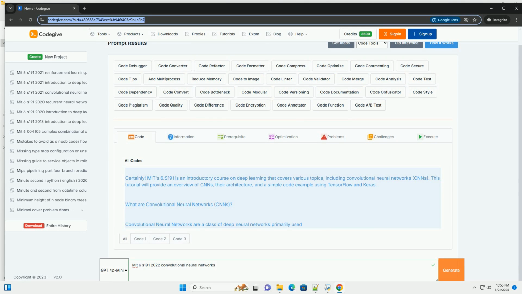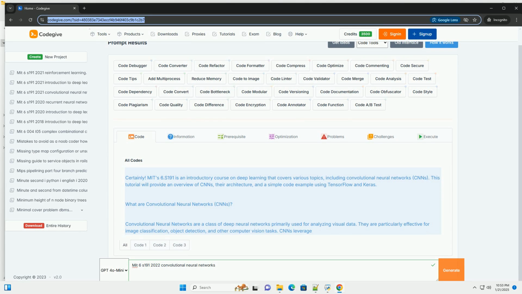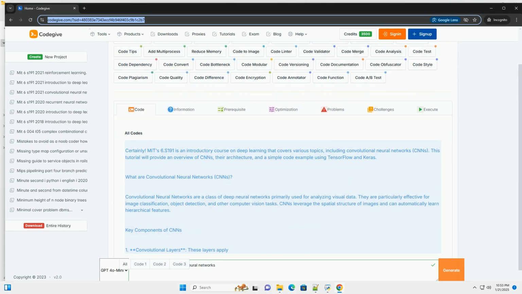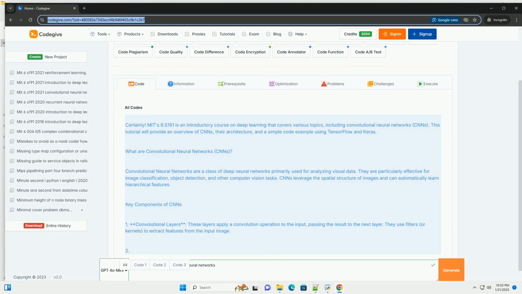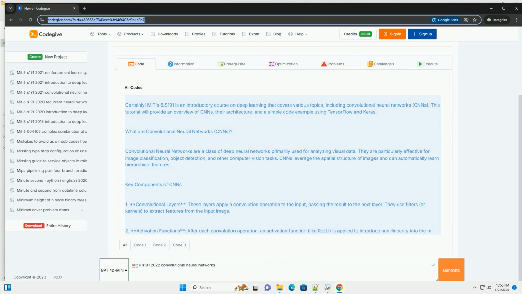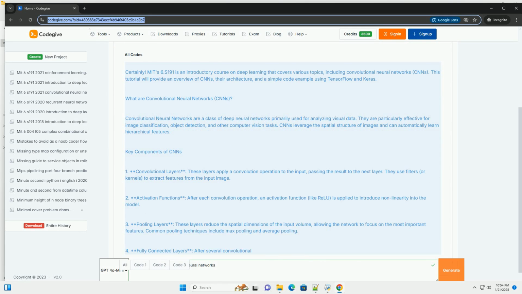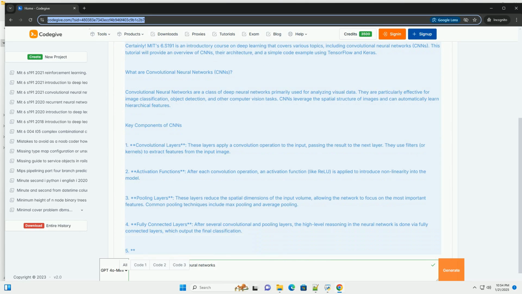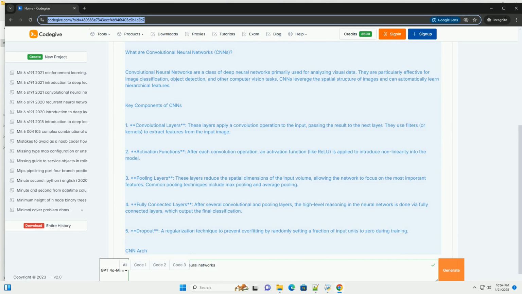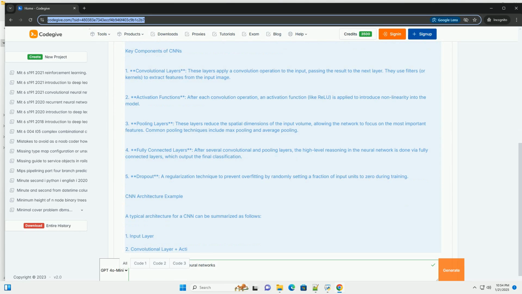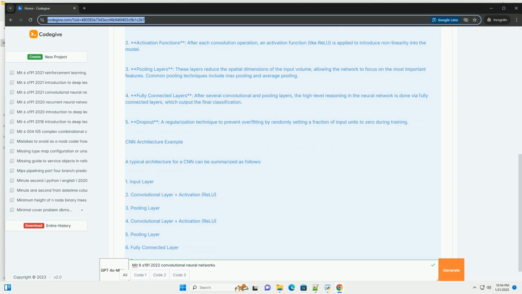Certainly. MIT 6.S191 is an introductory course on deep learning that covers various topics, including convolutional neural networks, CNNs. This tutorial will provide an overview of CNNs, their architecture, and a simple code example using TensorFlow and Keras.